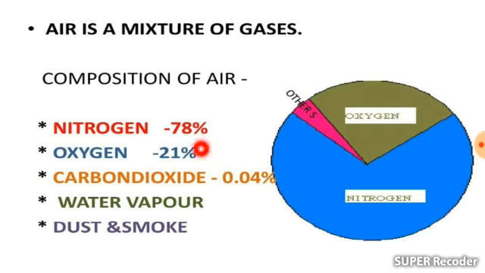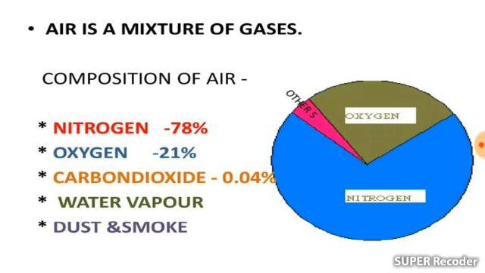78% of the air is made up of nitrogen, while 21% of the air is made up of oxygen. So, the two major components of air are oxygen and nitrogen. Nitrogen and oxygen gases form 99% of the air.